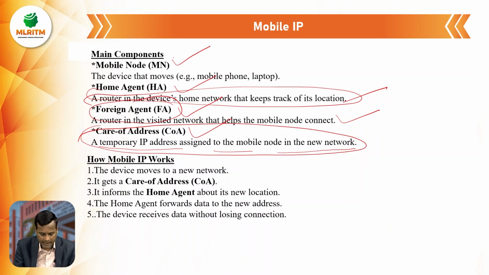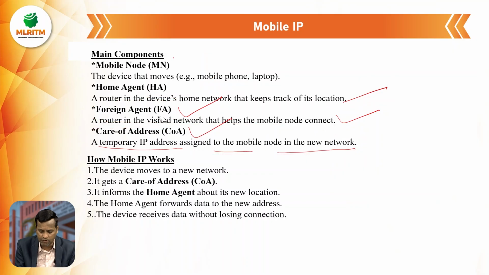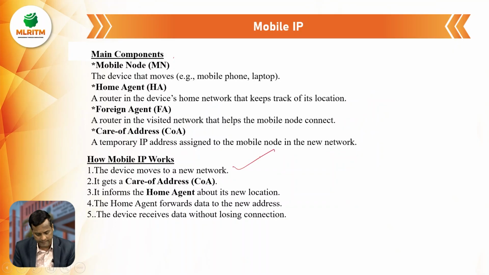So how does mobile IP work? First, the device moves to a new network. Second, it gets a care of address. Next, it informs the home agent about its new location, and the home agent forwards data to the new address. The fifth step is that the device receives data without losing the connection.